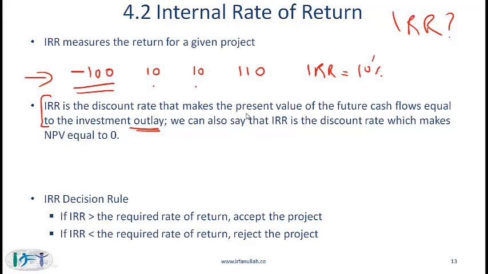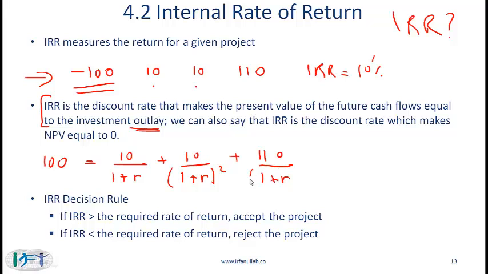What is the initial outlay? The initial outlay is 100. What is the present value of the future cash flows? That is equal to 10 divided by 1 plus R. The R is what we will be calculating. Plus 10 over 1 plus R squared, plus 110 over 1 plus R cubed.